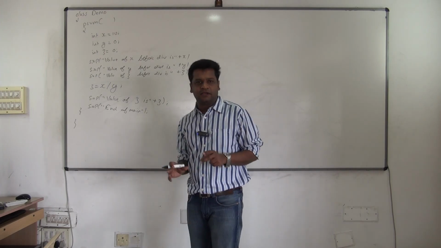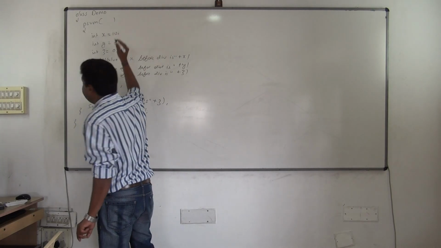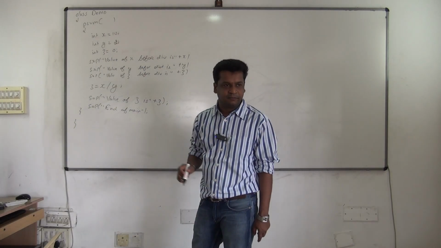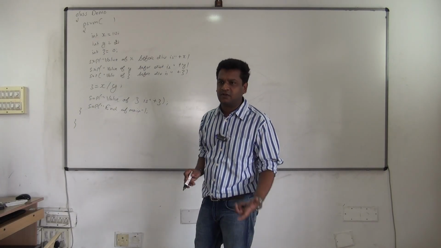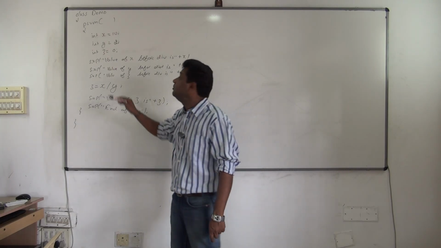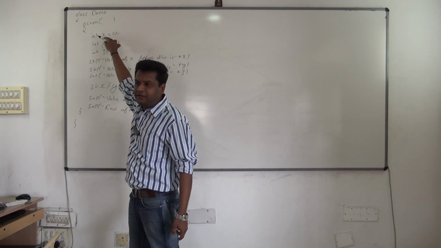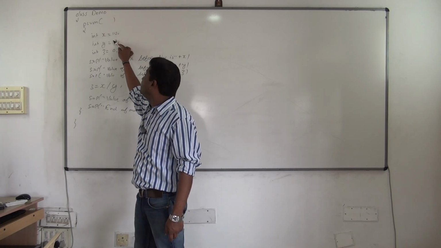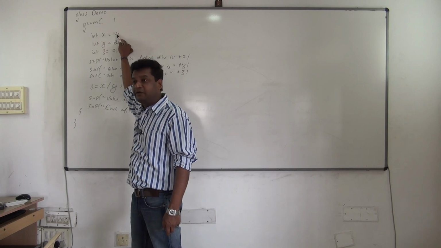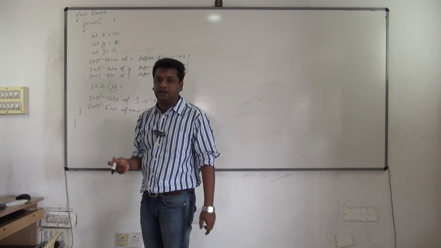The program will compile. First let me take the value of 2, then I'll come back to 0. The program will compile, because the compiler is checking syntax. What is it checking? Are you giving an int value to int? 10 is a numerical value; are you giving it to type int? Yes. Then it will check z is equal to x by y. Are you dividing int by int?